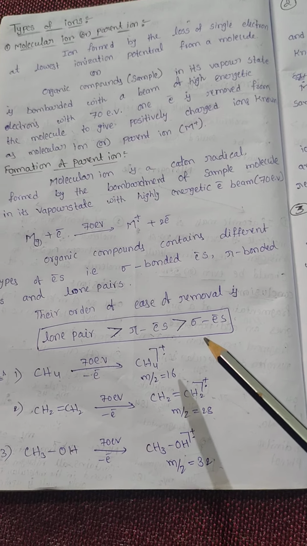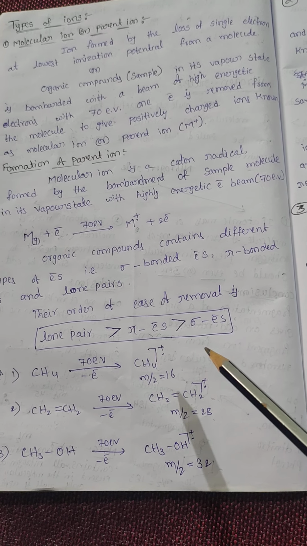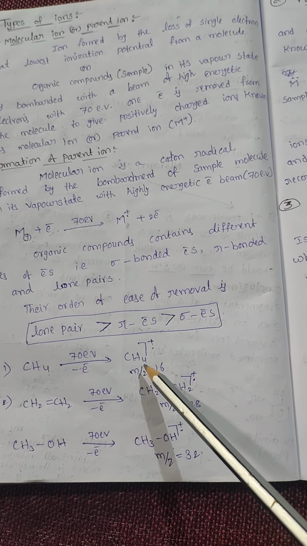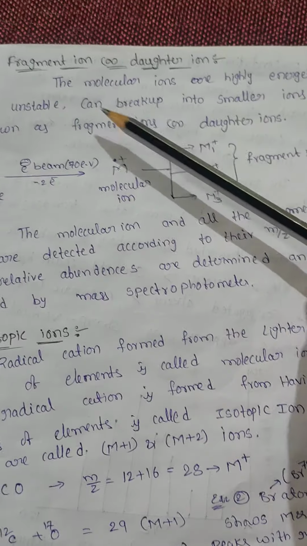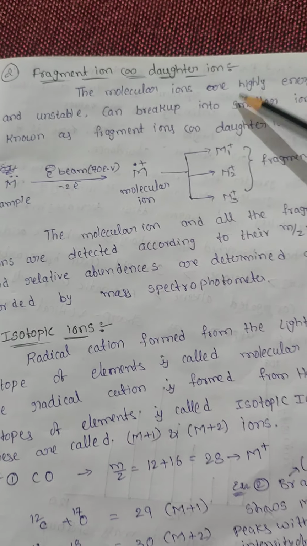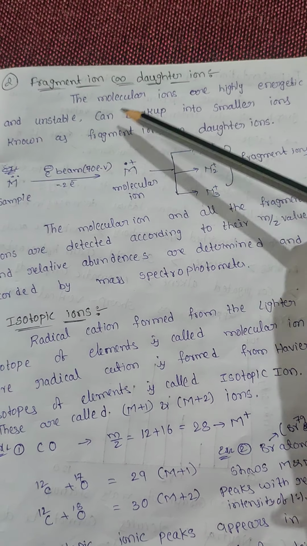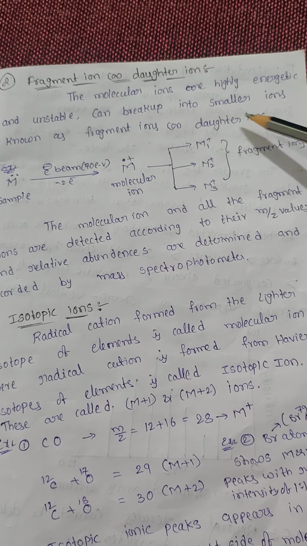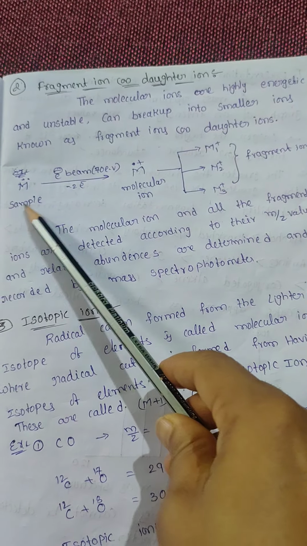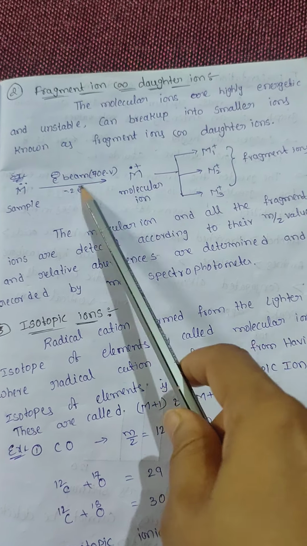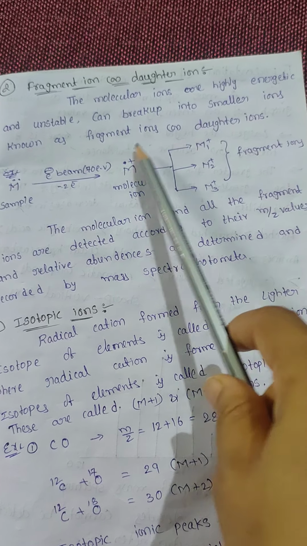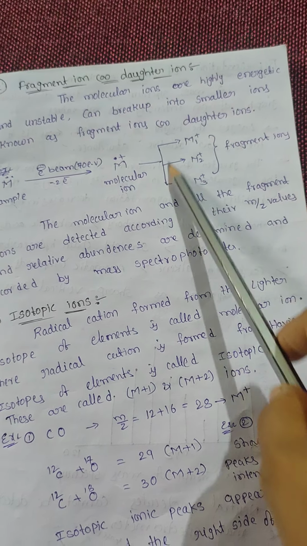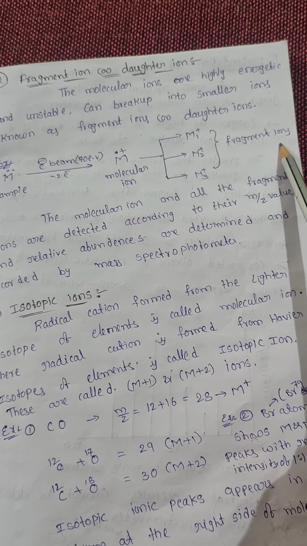Next we talk about the fragment ion or daughter ion. Already you know these are the molecular ions. The molecular ions are highly energetic and unstable, and can break up into smaller ions known as fragment ions or daughter ions. Here this is the sample. After bombardment we get the molecular ion. This molecular ion can break up into smaller ions. These are called the fragment ions.